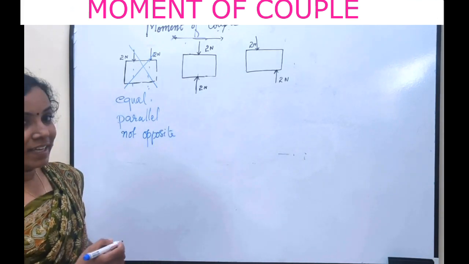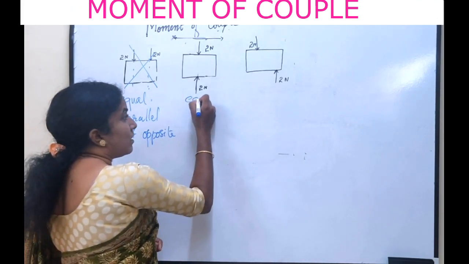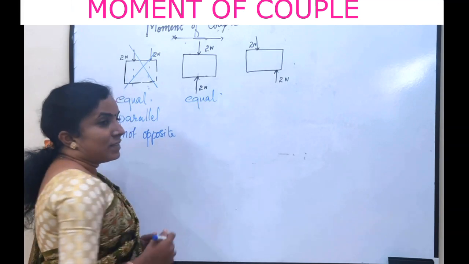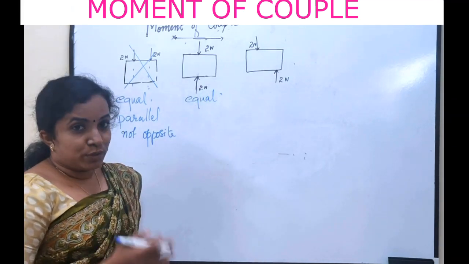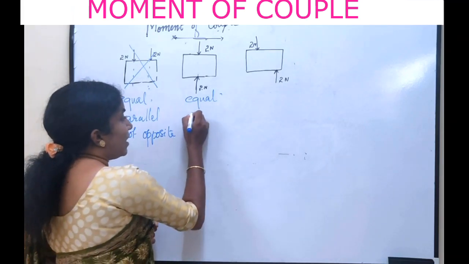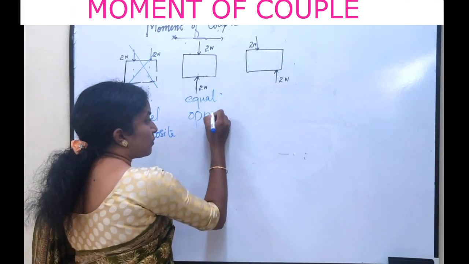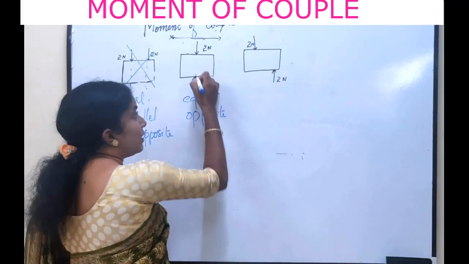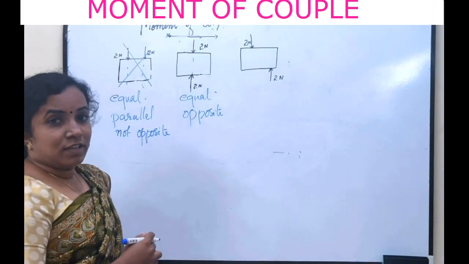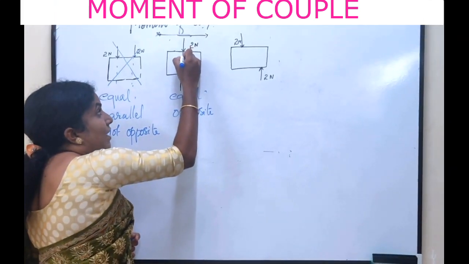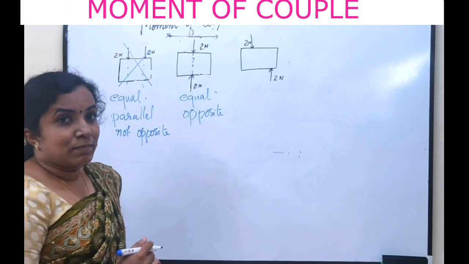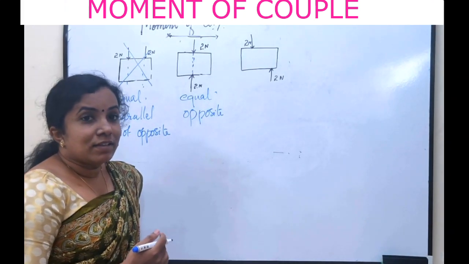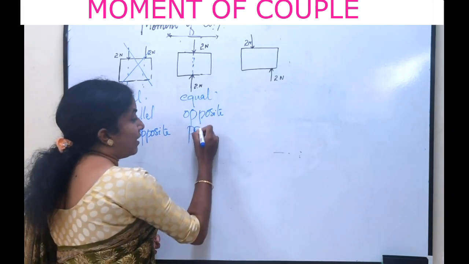Now in the second diagram, they are equal because both of them are 2 Newton. They are opposite also. They are acting in opposite direction. But the line of action of both the forces is the same. Even then they are parallel.